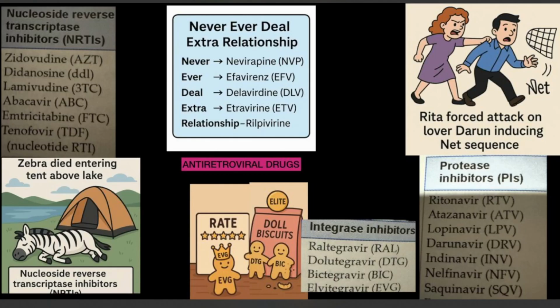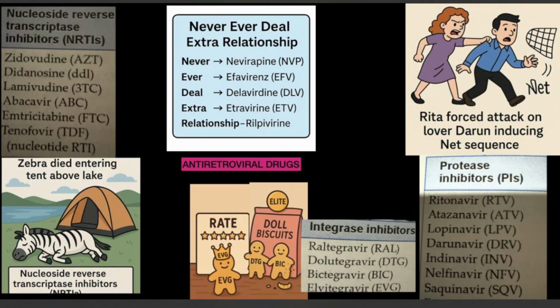Hello everyone, welcome to another video on an entirely different set of drugs known as antiretroviral drugs, the drugs that we give for HIV. As far as we know, there are four classes of antiretroviral drugs: NRTIs, NNRTIs, protease inhibitors, and integrase inhibitors. And if you want to be even more studious, you can include another class of drugs known as entry inhibitors.